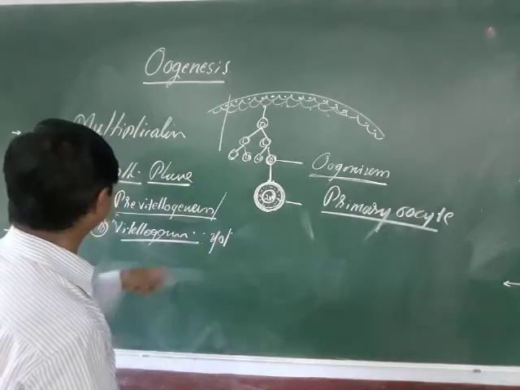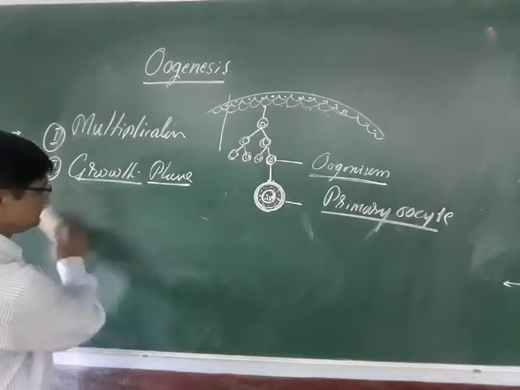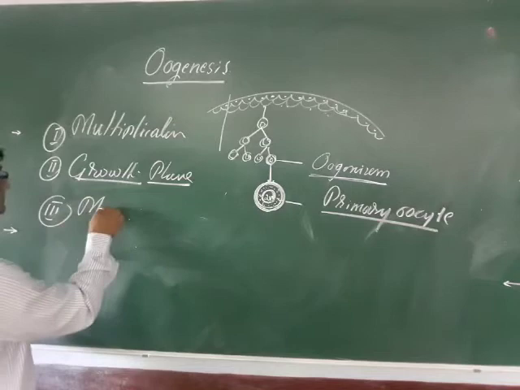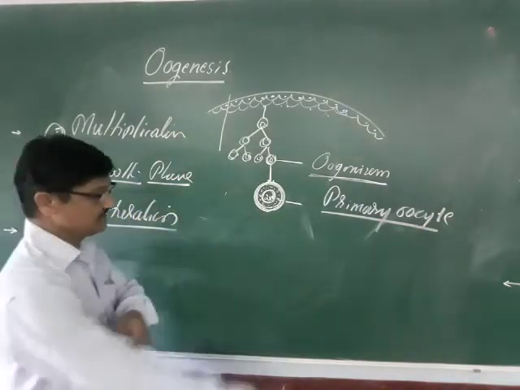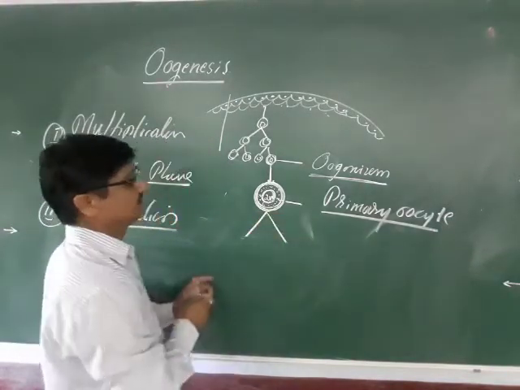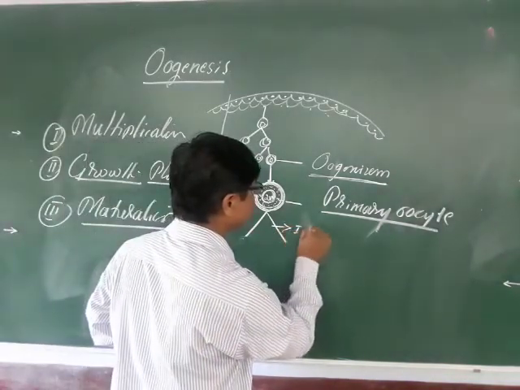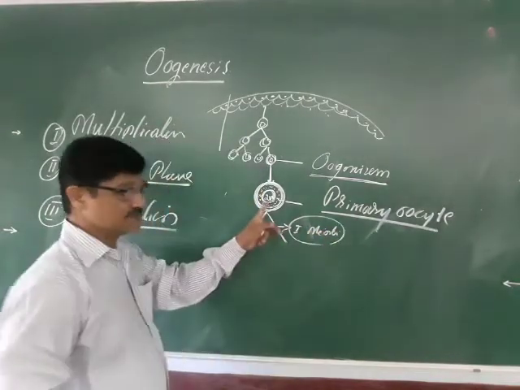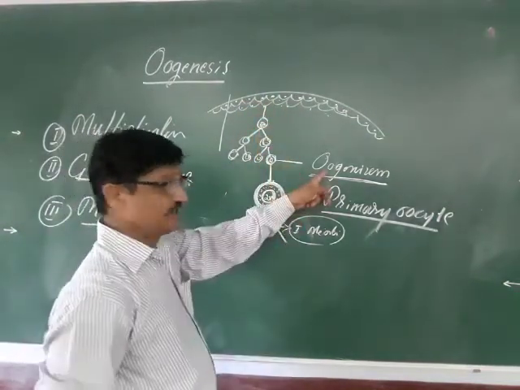So next, the primary oocyte undergoes the third stage, which is called the maturation phase. What is the maturation phase here? Maturation phase means it undergoes meiosis, the first meiotic division. Up to here, these cells are in diploid state. Oogonium is also in diploid state.